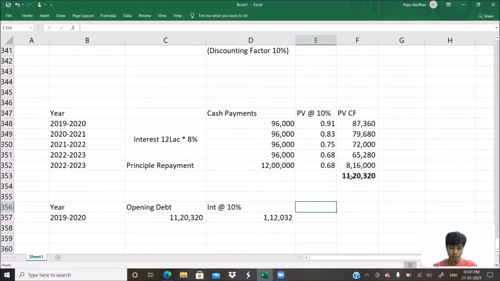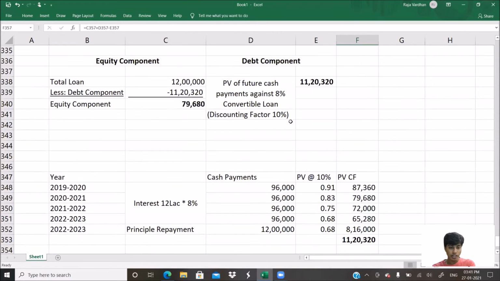However, how much is paid? Interest is paid to the extent of 96,000. You only pay 96,000 interest. Remaining interest is notional in nature. You get that? 96,000 is paid. Now closing debt. How much will be the closing debt? Closing debt is opening debt plus the interest minus the paid part. That is 11,36,352. So this is the value of the debt that should be shown in our financial statements for the year ending 31st of March 2020.